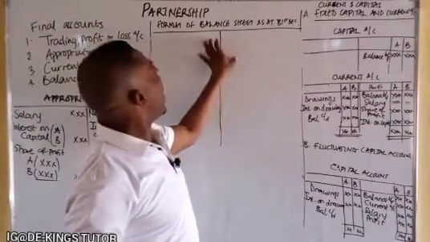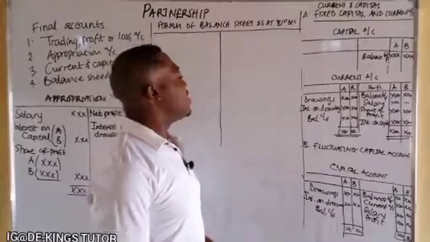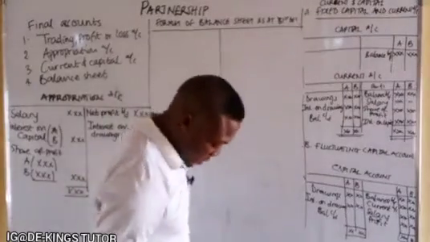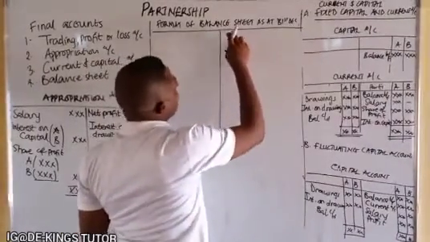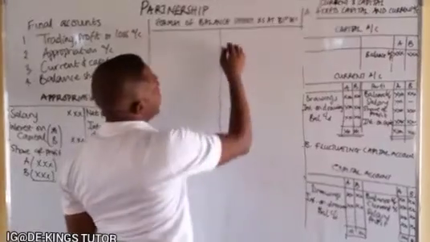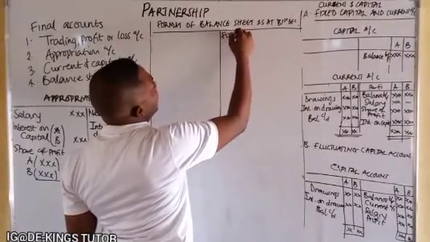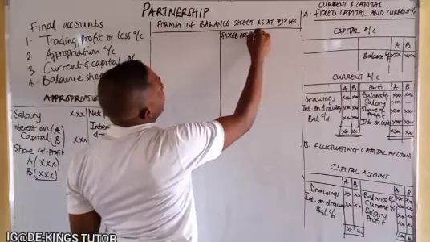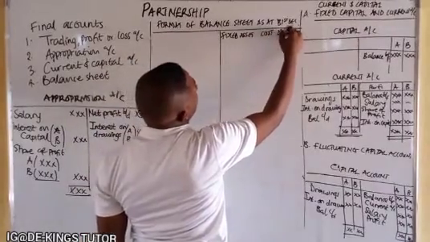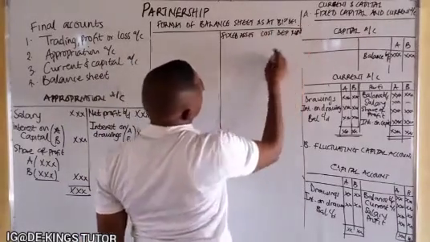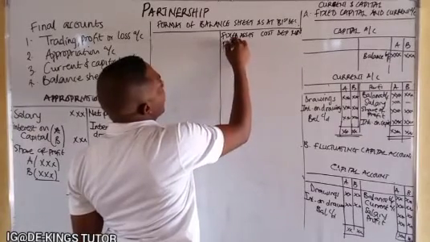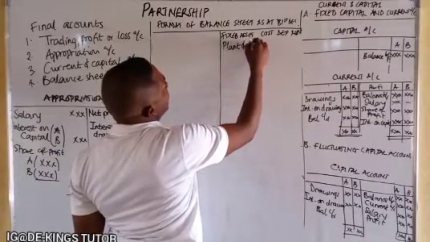Now let's see the balance sheet, this is the format of the balance sheet. The same way, on our right hand side of this balance sheet, we have the fixed assets, whereby we can have the cost, depreciation, and net book value. We can have plant and machinery.